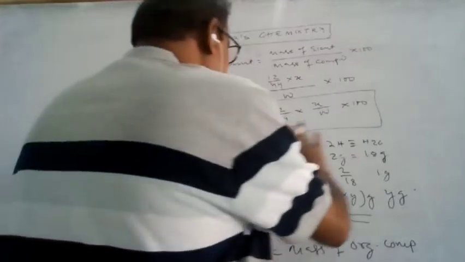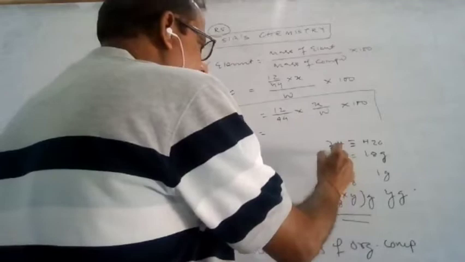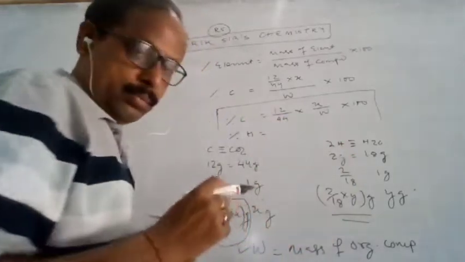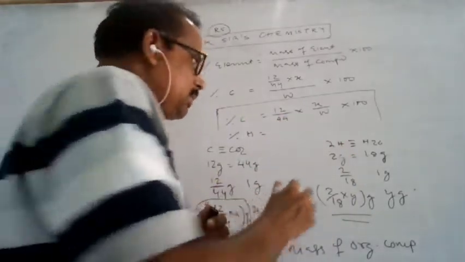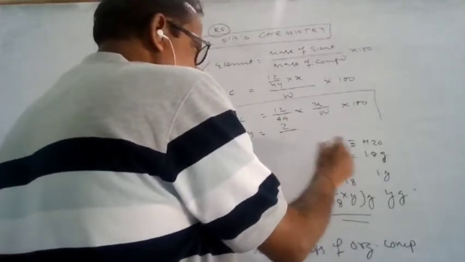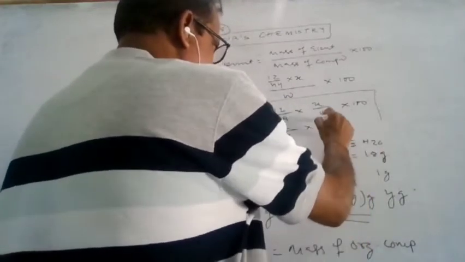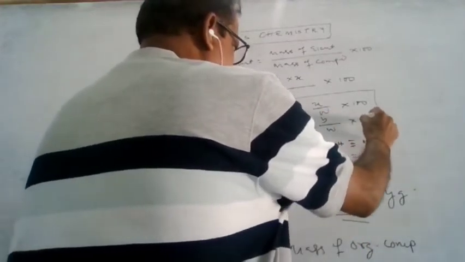Similarly, suppose we want to determine the percentage of hydrogen. The atomic mass of the element into the number of atoms, that is 2, by the water mass, which is 18, into y, the mass of the water formed, by W into 100.